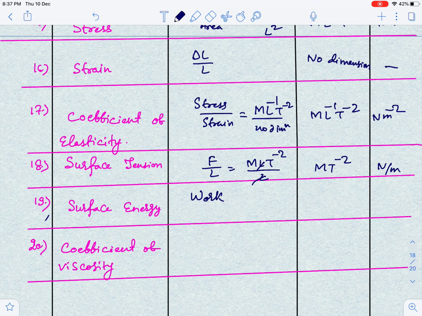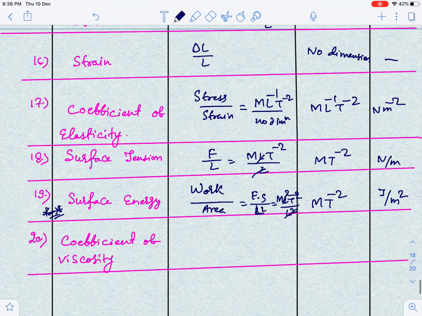Surface energy. You have to keep in mind, guys, surface energy is work per unit area. This term you should remember, because most students have confusion about the dimension of surface energy. Work per unit area. So work is nothing but F dot S, and area is L square. So I can write this as ML^2 T^-2 upon L^2. L^2 and L^2 cancel. So I can say that dimension is also MT^-2. Dimension of this quantity and the above quantity, surface tension and surface energy, is same, but unit I'll talk about as joule per meter square.